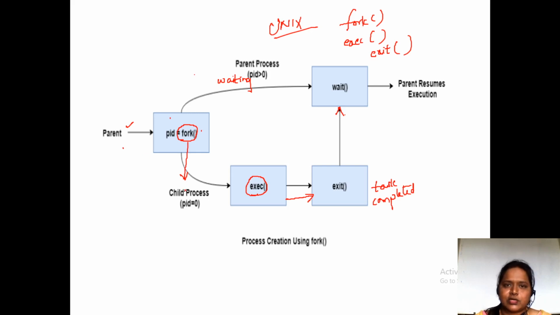So here once again, listen: by making use of a fork system call, this parent process created a child process. A child should have only one parent. This child process, by making use of the exec system call, will be replaced with a new process.